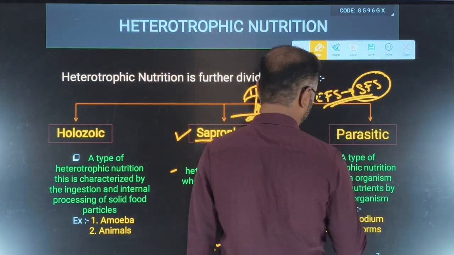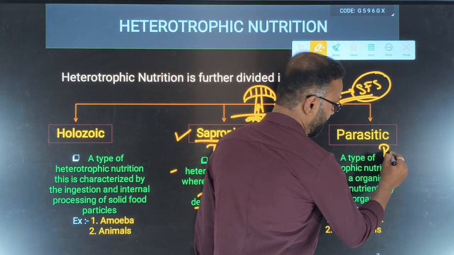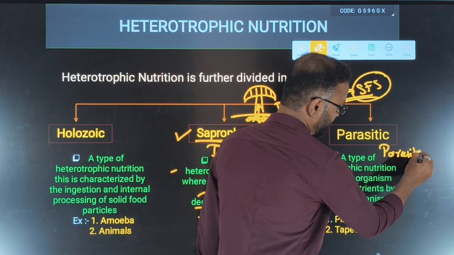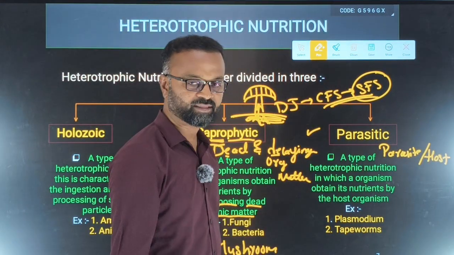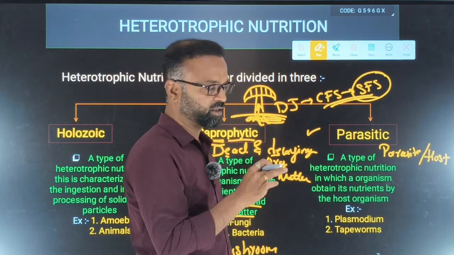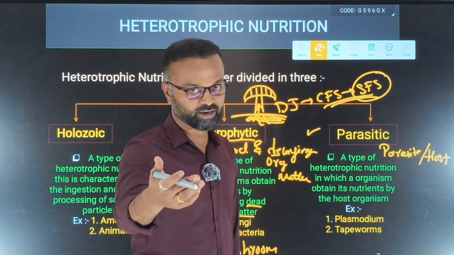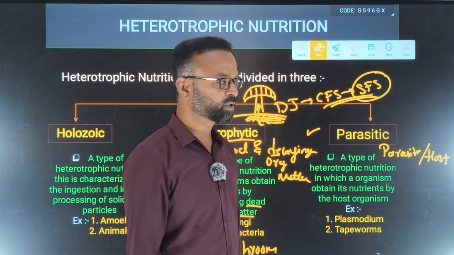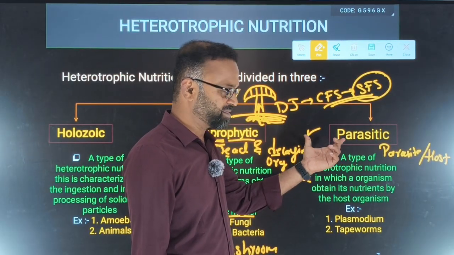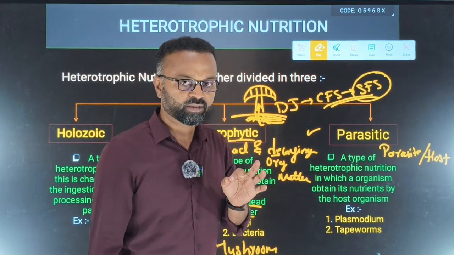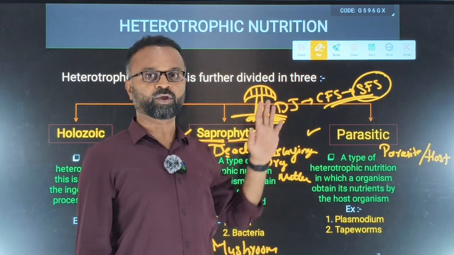Then the next one is the parasitic nutrition. Two terms you should remember in the parasitic: one is the parasite, another one is the host. Now what do you mean by parasitic? Take the example of the mosquito, bed bugs, leech. These are general examples which you know about. What is happening here? This particular parasitic organism directly obtains the nutrients from another living organism.